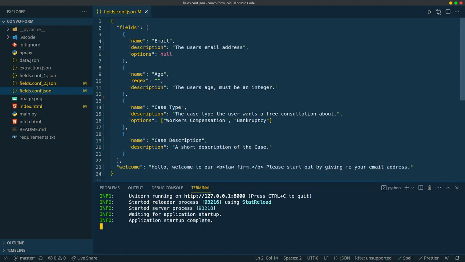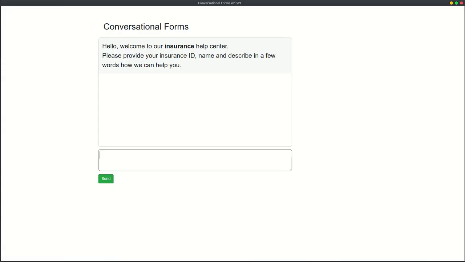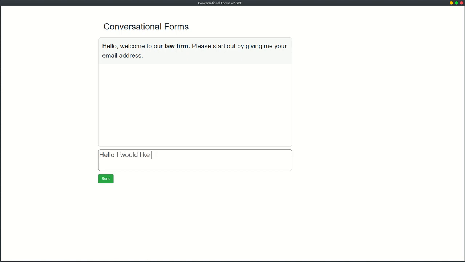Let's dive into how a conversational form actually works. At a fundamental level, our goal is to allow users to chat with an AI agent that will interview our user to achieve a population of all our necessary fields needed for our downstream task.